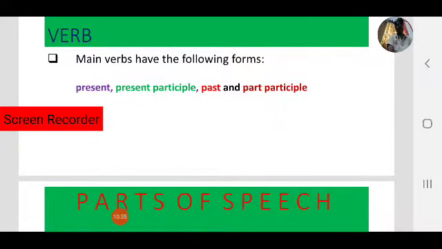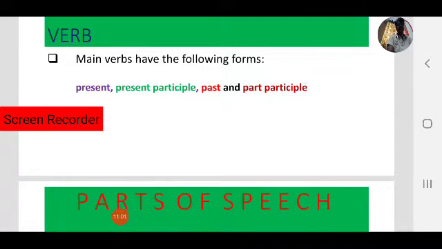Note it down. Main verbs have the following four forms: present, present participle, past and past participle.